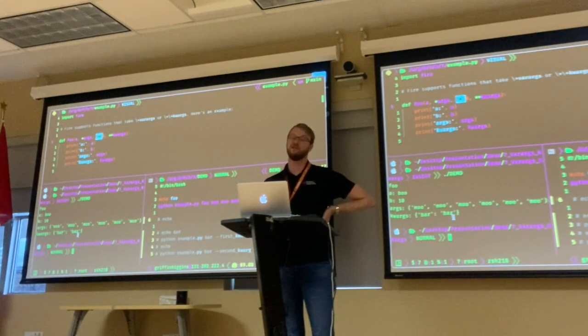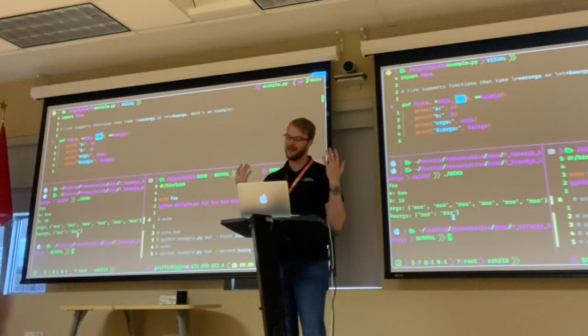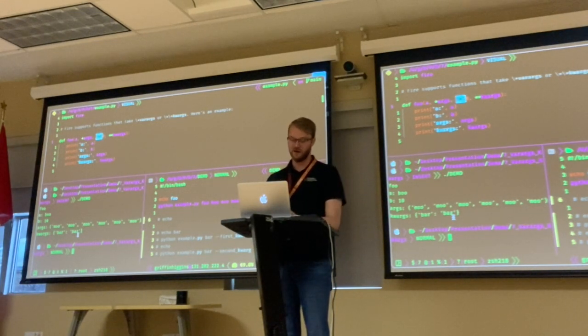And I don't know about you, but if I had to write this all out in sys from the system library, I'd probably go crazy. It'd probably take me a couple hours, because there are so many complex things and edge cases that it'd be almost impossible to figure out.